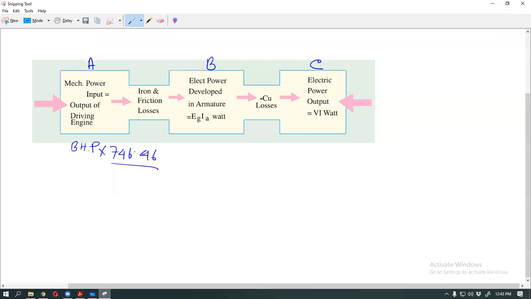Multiply the horsepower by 746.46. Suppose your motor is 3 horsepower, then 3 times 746.46 gives the power in watts. What is the abbreviation of BHP? BHP is brake horsepower, our motor's horsepower.